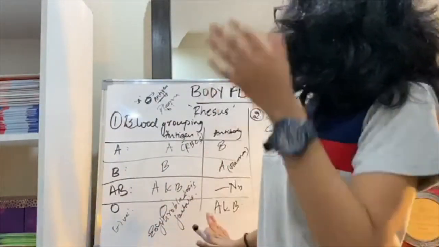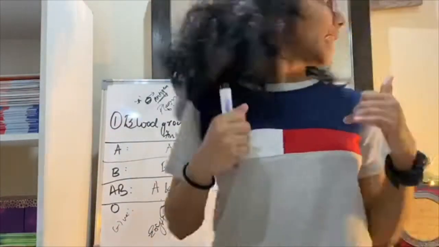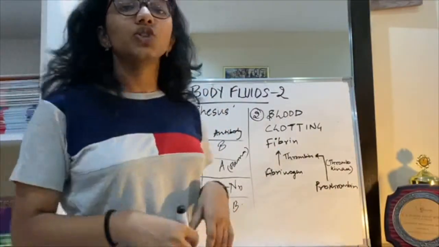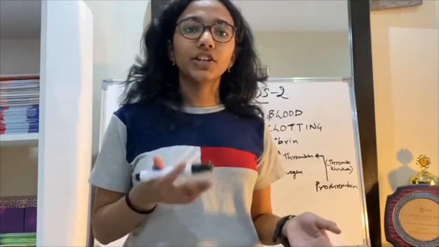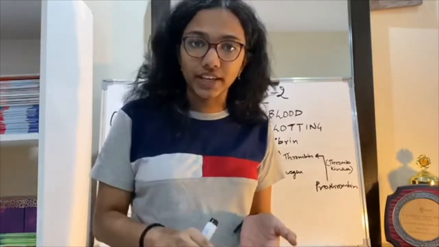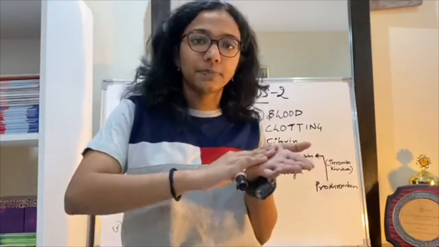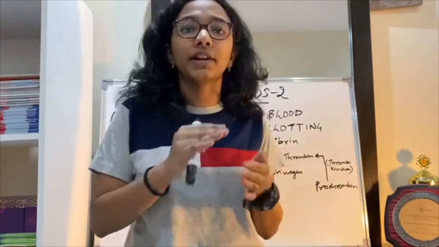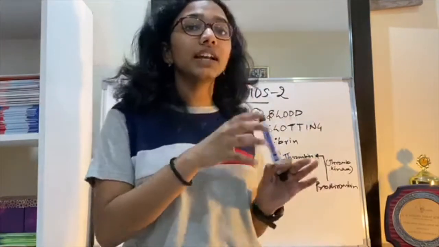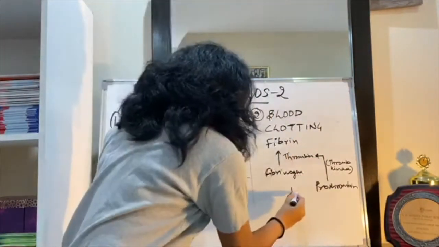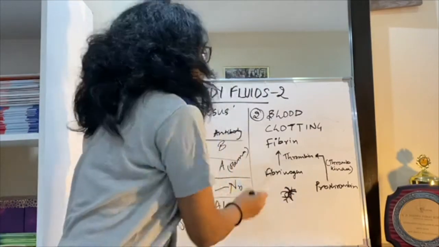So we're done with blood grouping. Let's move on to blood clotting. So you know when you get hurt, your blood doesn't keep flowing, right? It stops at a point. There's this brown color layer which is formed over it at a point, right? So this brown color layer is made up of a lot of fibrous substances known as fibrin.